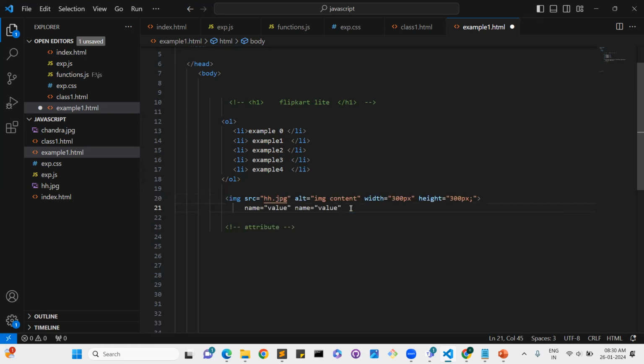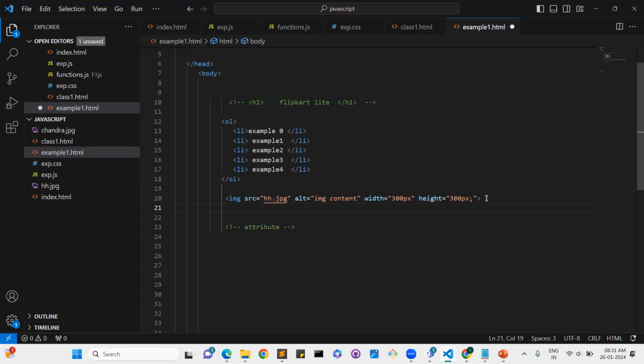You need to understand this very clearly, because in real-time projects, whatever you take, it will be name and value pairs, attributes only. Elements, attributes, tags will definitely come. Based on these elements, attributes and tags, we can develop the application and code as well.